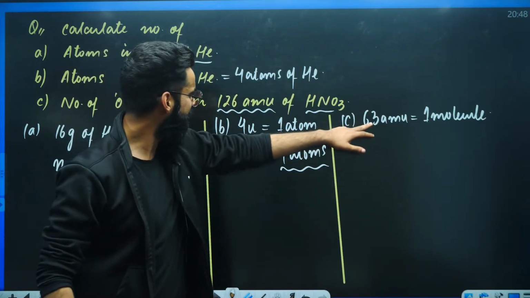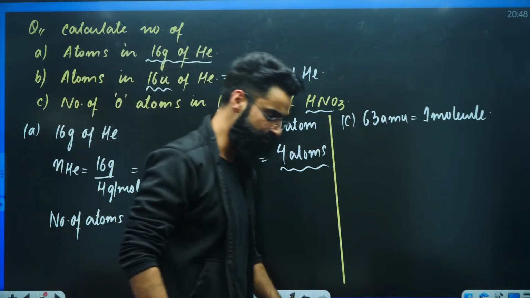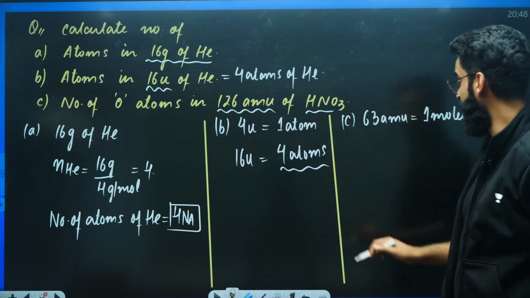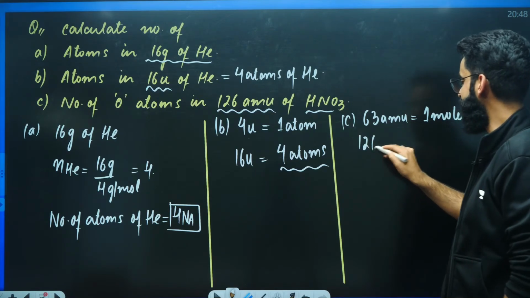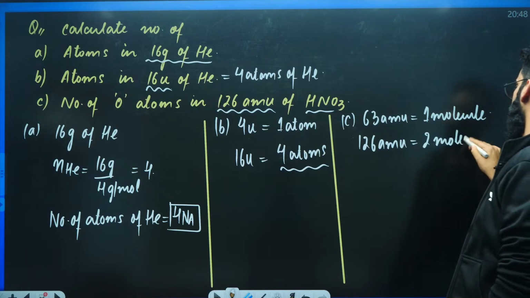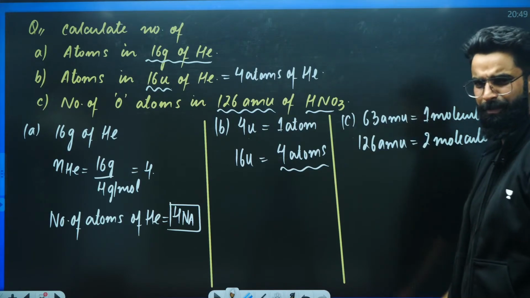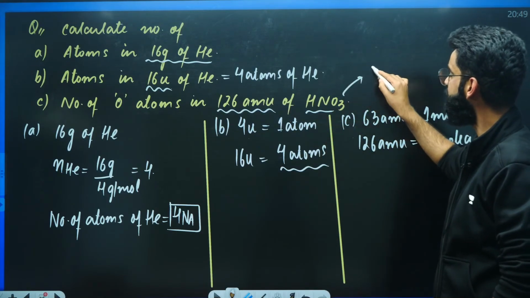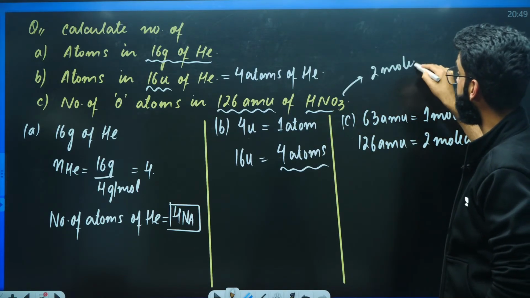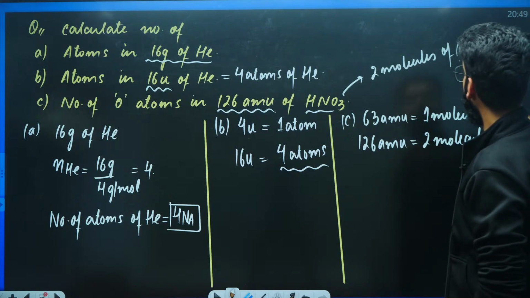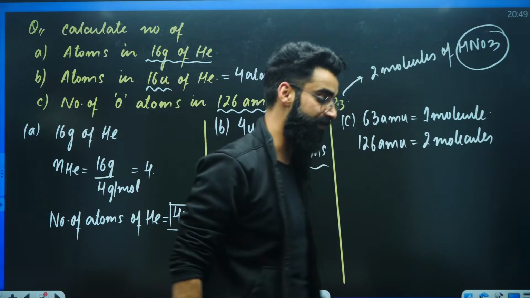Am I given with 63 AMU here? No, it's 126 AMU. Let's see what it is. If I multiply this equation by 2, this becomes 126 AMU, and this becomes 2 molecules. So basically, or indirectly, 126 AMU means 2 molecules of HNO3. It means we are given with 2 molecules of HNO3.